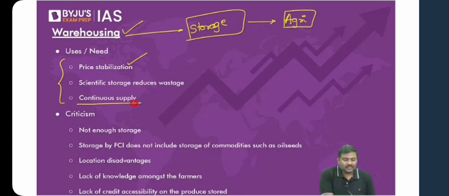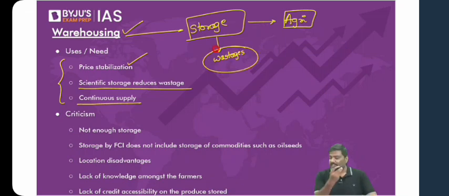And the third one, whenever you go for scientific storage, don't you think the wastages will come down? Let me know. Before the break, I told you scientific storage means a cold warehousing is there, protection from the attack of pests is there. You will have to protect from the sunlight, etc. So whenever you go for scientific warehousing, will the wastages of these food grains, wastages of horticulture products, come down?